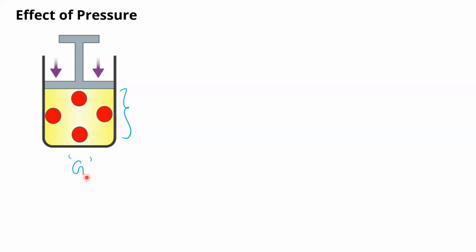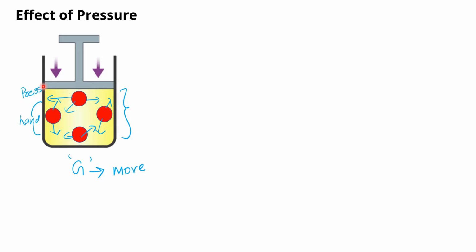What do the gas particles do? We have already studied properties of matter. The gas particles will constantly move. And when they move, they have no particular manner in which they move. They will move here and there in all possible directions. And most probably, if you keep your hand on this part of the container, what will happen? If you imagine the microscopic level, if you keep your hand on this wall, what will happen? When this ball comes and hits here, you will feel what? A kind of force on your hand.